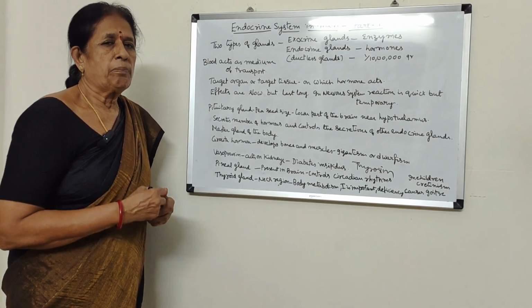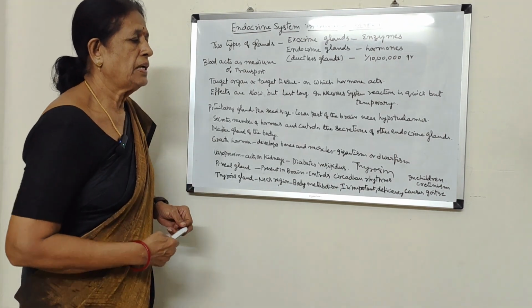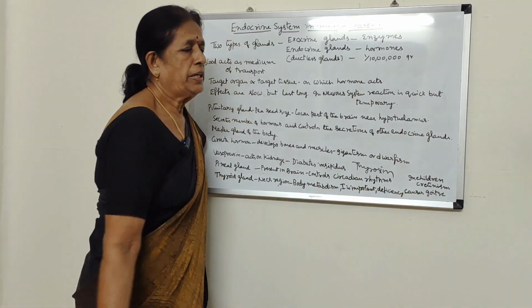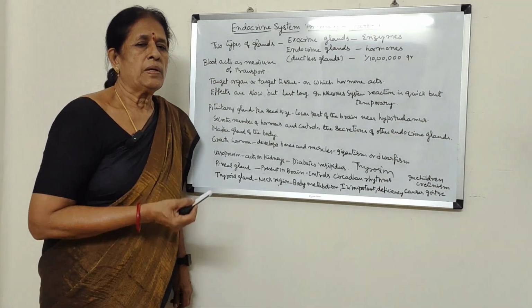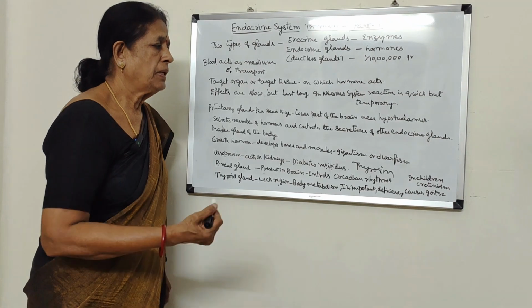If people suffer with thyroxine deficiency, that is, if adults suffer with goiter, swelling in the neck region will take place. That condition is said to be simple goiter.